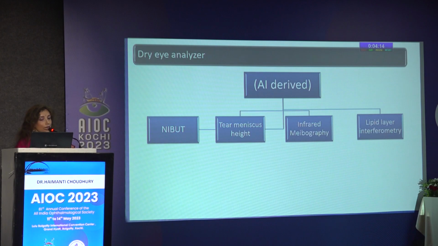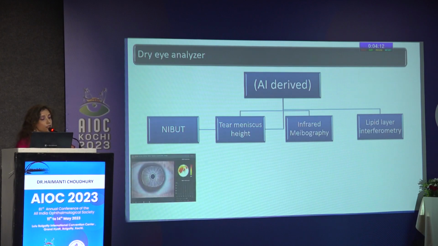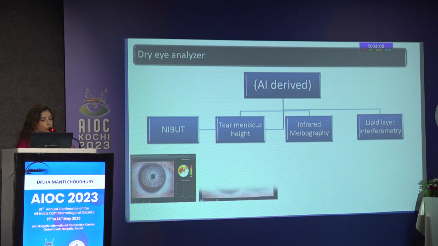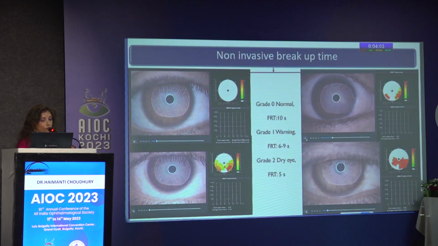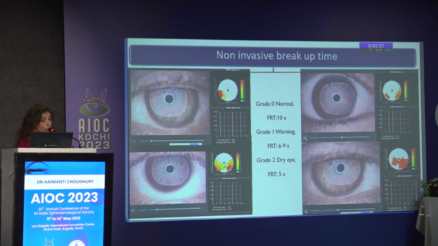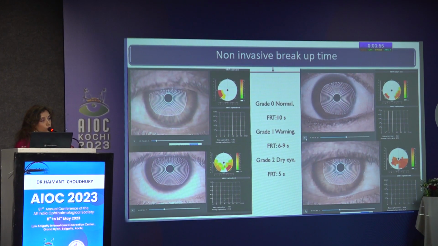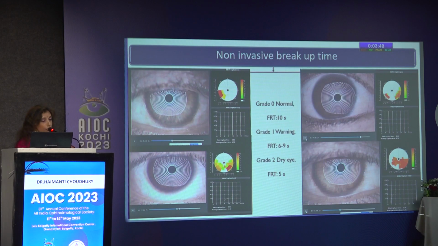So what does this AI device do? It measures the non-invasive breakup time, the tear meniscus height, the infrared meibography, and lipid layer interferometry. Non-invasive breakup time is based on the principle of projection of Placido's disc with white light onto the cornea, and it looks for image distortion. It gives the first rupture time, the average rupture time, and a breakup distribution. It generates a heat map seen right next to the video of each of the pictures.